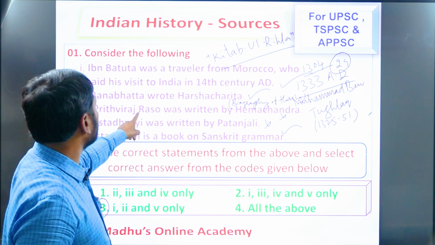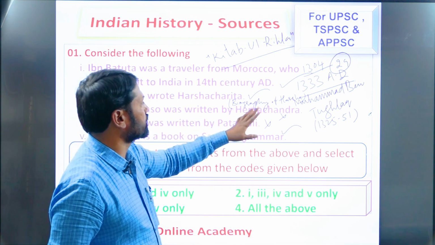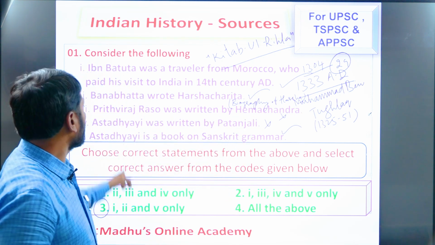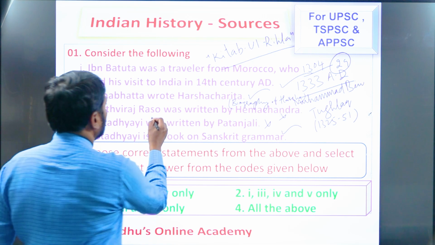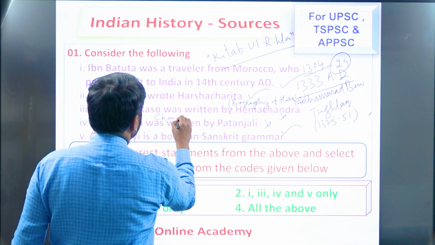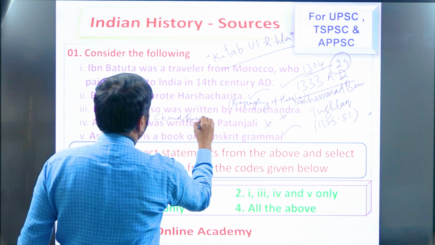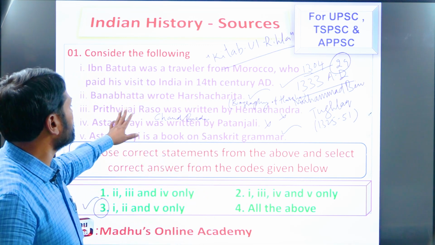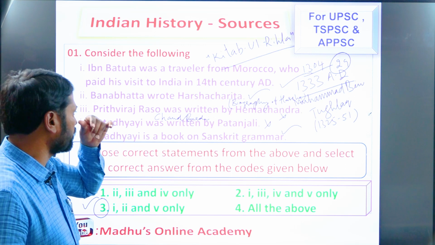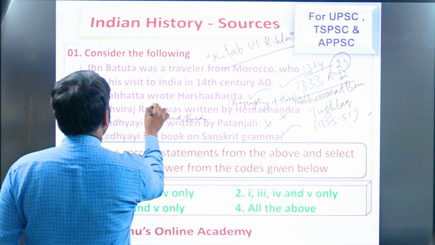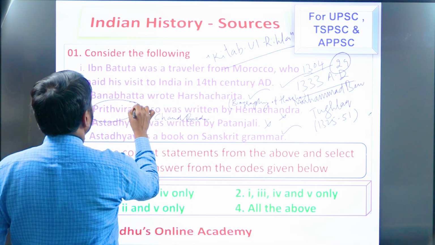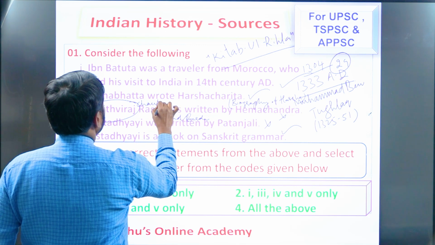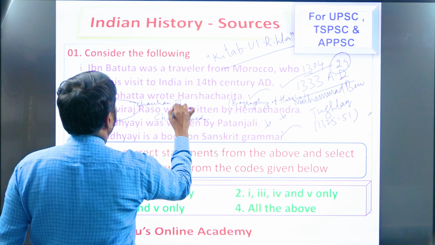Next, the third statement. Prithviraj Raso was written by Hemachandra. As I said, it is a wrong statement. Actually, Prithviraj Raso was written by Chand Bardai, remember. It deals with the history of Prithviraj Chauhan the third. Okay.